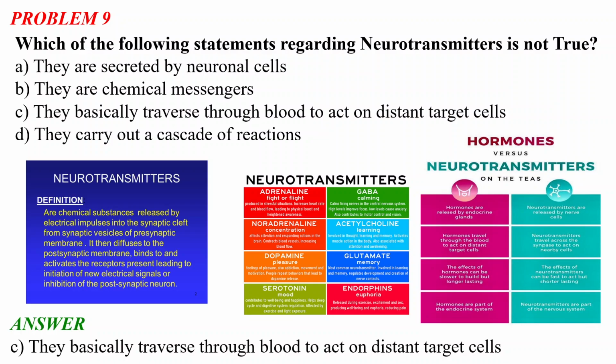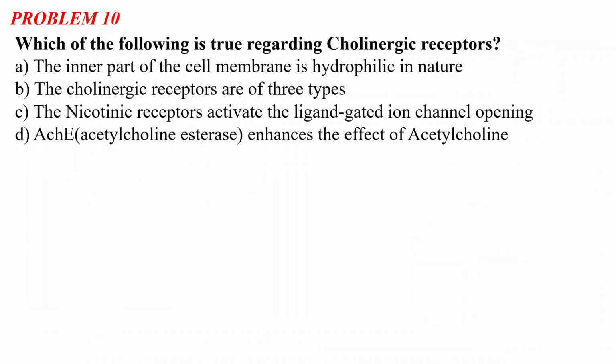Now we will move toward problem number 10. It says, which of the following is true regarding the cholinergic receptor? Option A, the inner part of the cell membrane is hydrophilic in nature. Option B, the cholinergic receptors are of three types. Option C, the nicotinic receptors activate the ligand-gated ion channel opening. And option D, acetylcholine esterase enhances the effect of acetylcholine.